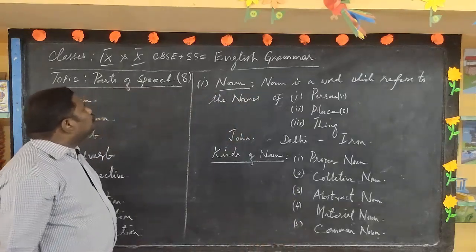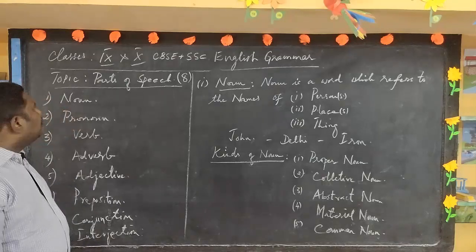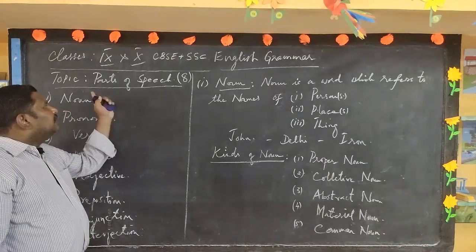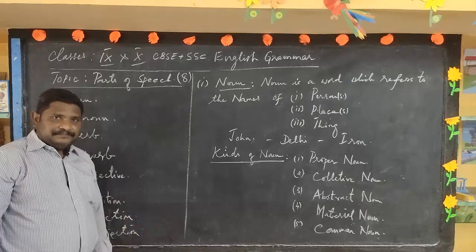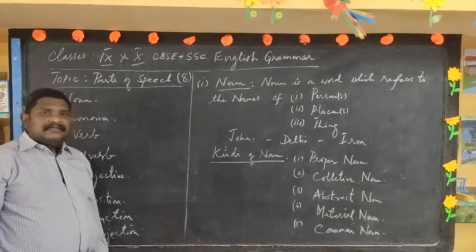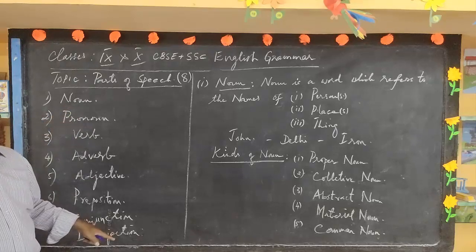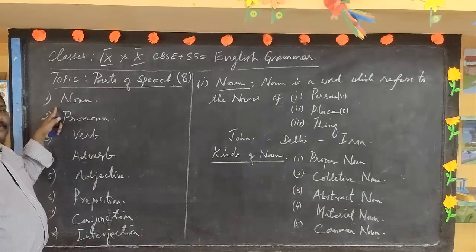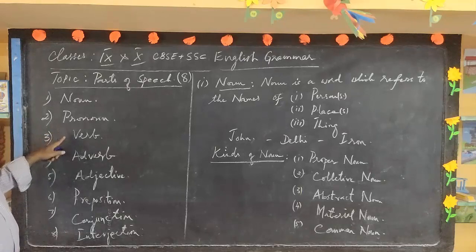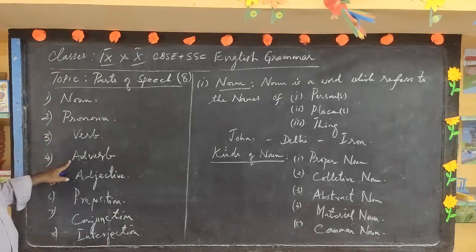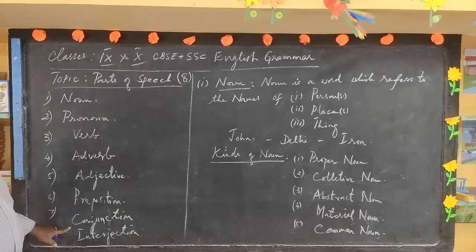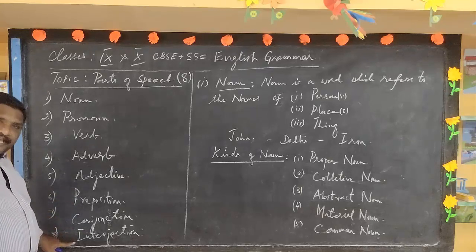Now let us dig into parts of speech. As I told you, there are 8 parts of speech. Let me read out all of them: noun, pronoun, verb, adverb, adjective, preposition, conjunction and interjection.